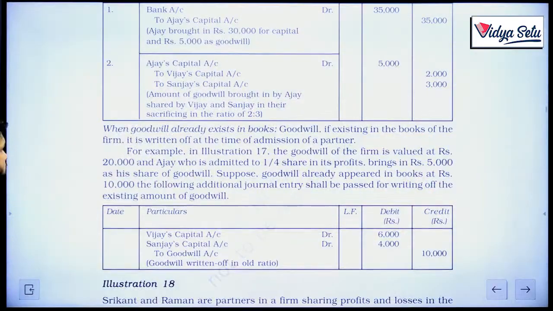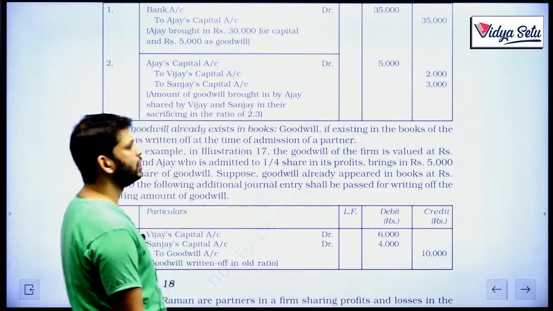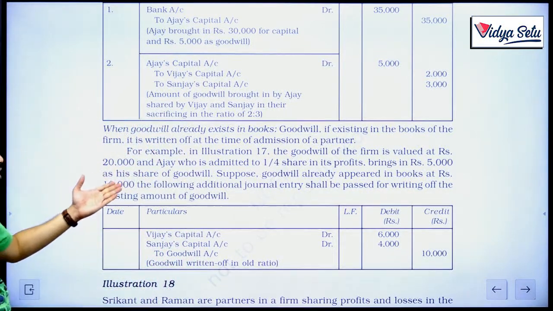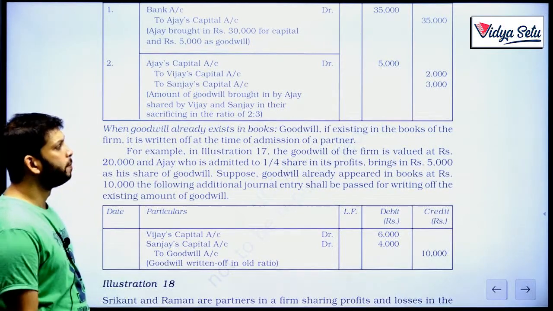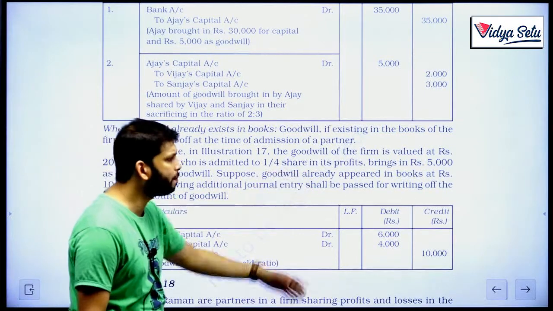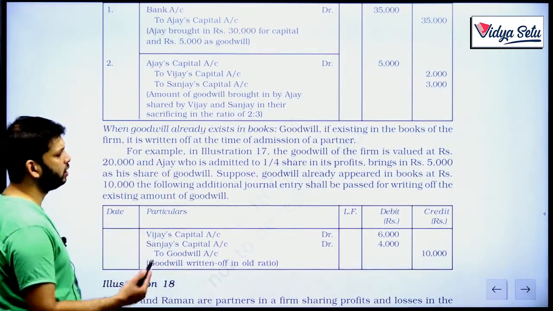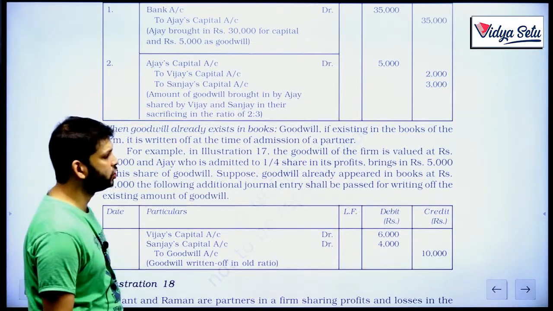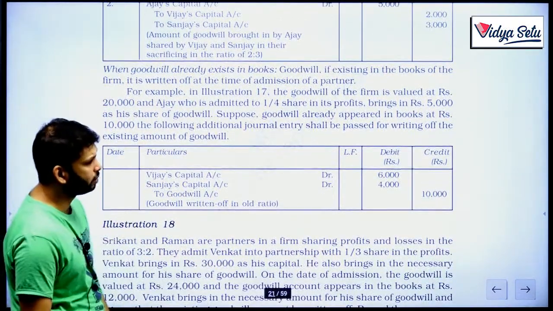Old ratio. So, for example, in illustration 17, the goodwill in the firm is valued at rupees 20,000, and Ajay, who is admitted to 1/4 share in the profits, brings in 5,000 as a share of goodwill. Suppose goodwill already appeared in the books at rupees 10,000. The following adjustment entry shall be an additional journal entry for writing off the existing amount. So this in fact becomes the first entry.